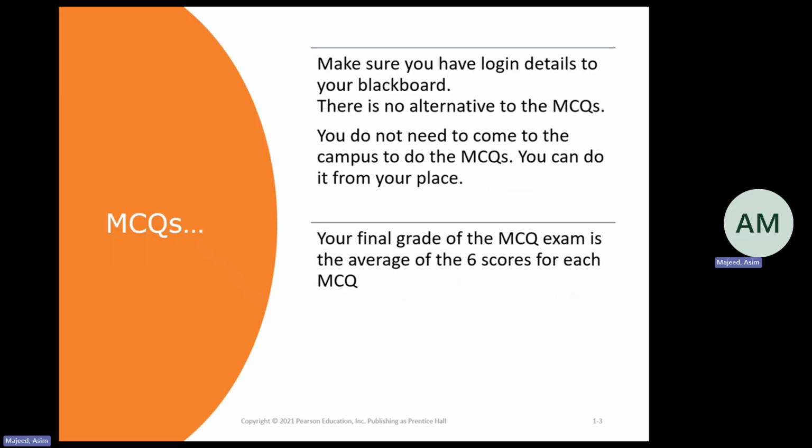Make sure that you have got the login details to your Blackboard. There is no alternative to the MCQs. You do not need to come to the campus to do the MCQs. You can do it from your place. This is a bit of a change: initially, in other cohorts, it used to be on site and on campus. But as mentioned in the slide, you do not need to be on campus to do this test, but you must remember the time slot. You can be anywhere to do this test. Your final grade of the MCQ exam is the average of the 6 scores for each MCQ.